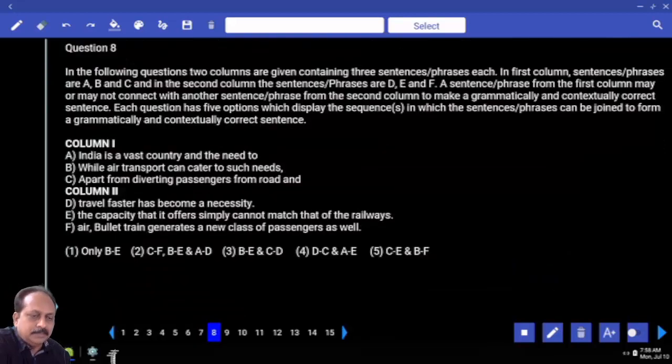Shall I go to the next one? So columns. Columns are based on three things. One is your grammar knowledge.